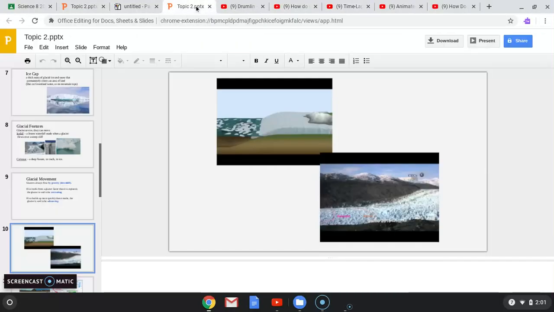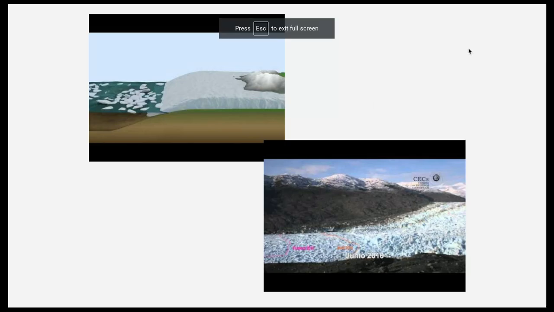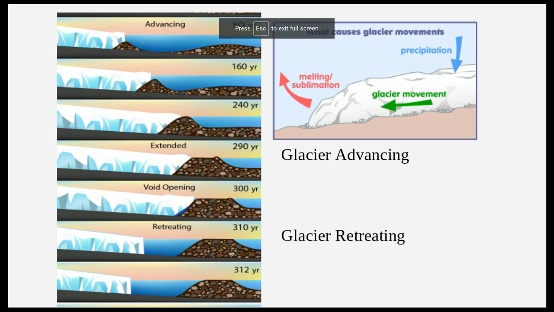Make sure you understand the difference between retreating and advancing glaciers. Here's another slide on retreating and advancing. You can see that over time, the snow and ice being deposited on the glacier is a lot more than how much it's melting. You can see that it's growing in size, therefore it's advancing. If you see that it's decreasing in size, you say that it's retreating.